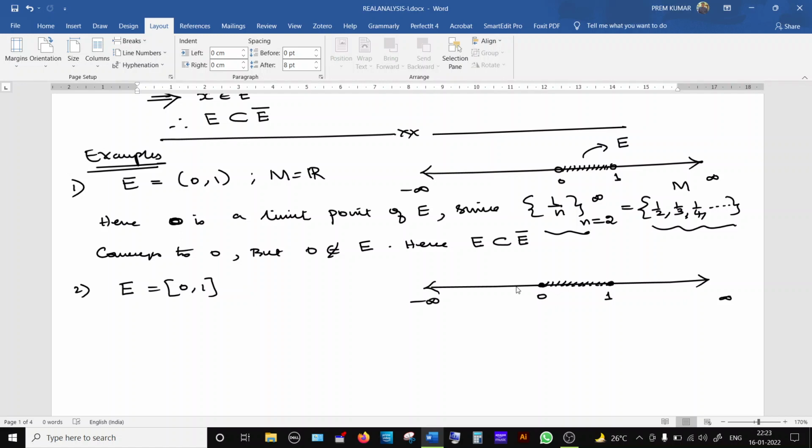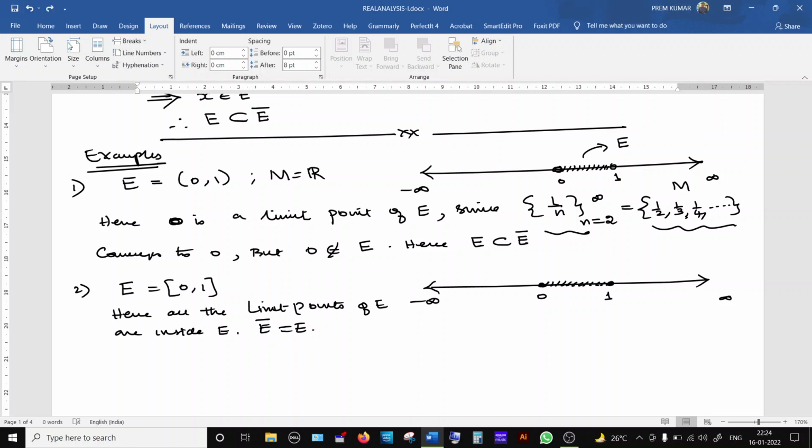In this set, all the limit points of E are inside E. So here, for this set, the closure will be equal to E. Because if you have any hole like this, then only that limit point is not present inside the given set.